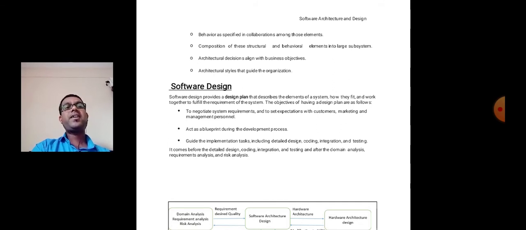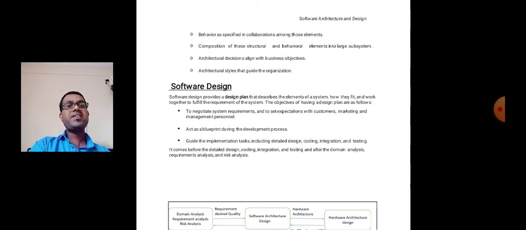Then act as a blueprint during the development process. Then guide the implementation tasks, including detailed design, coding, integration, and testing. It comes before the detailed design, coding, integration, and testing.